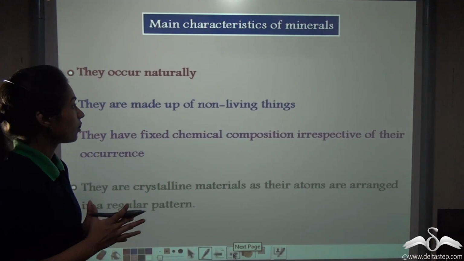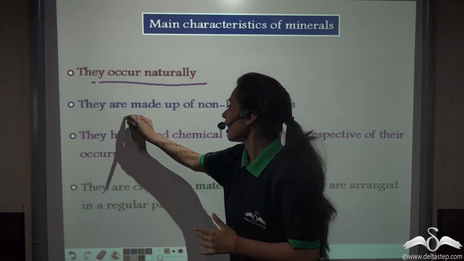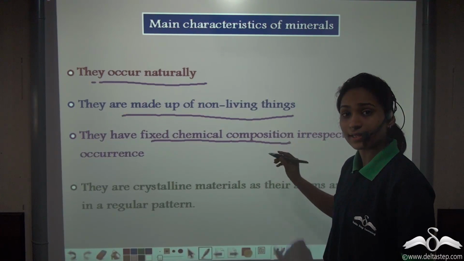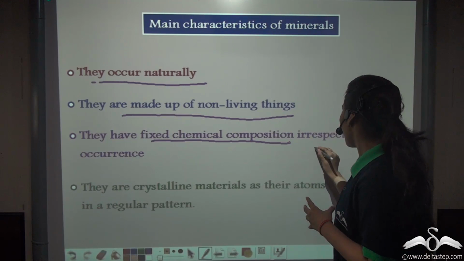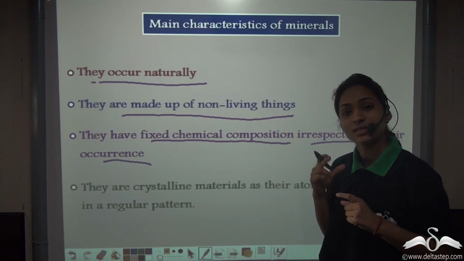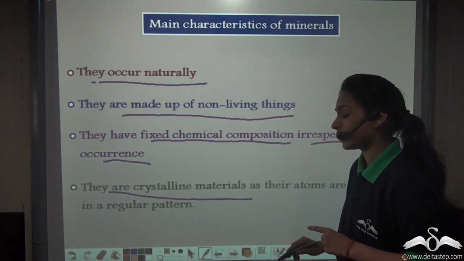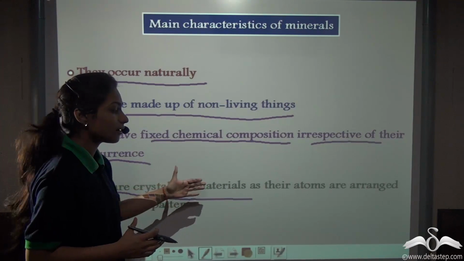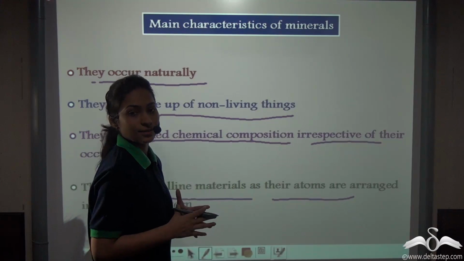So, what did we study? First of all, minerals occur naturally. They are not man-made. They are made up of non-living things. They have a fixed chemical composition. That is, they have definite chemical properties. So, they have a definite chemical formula as well, irrespective of their occurrence. From wherever you take a mineral, that mineral will have the same chemical formula or the same chemical properties. They are crystalline materials. You have seen that minerals have a definite pattern known as crystals. That is why they are crystalline materials, as their atoms are arranged in a regular pattern known as crystals.